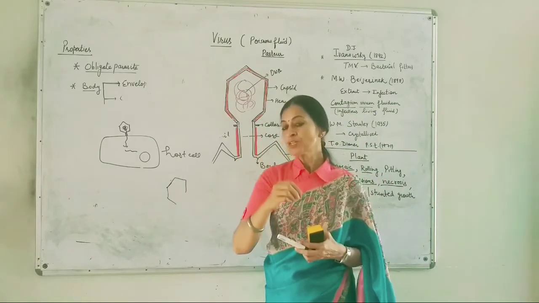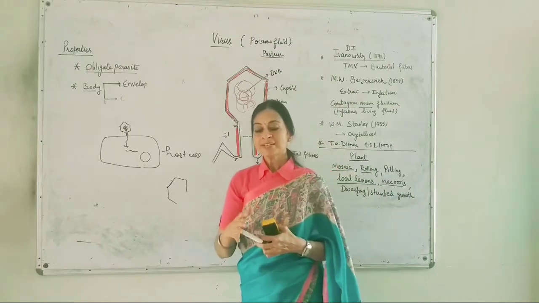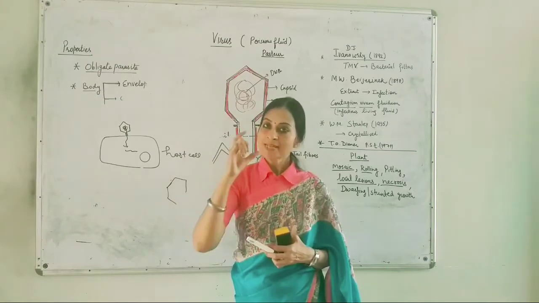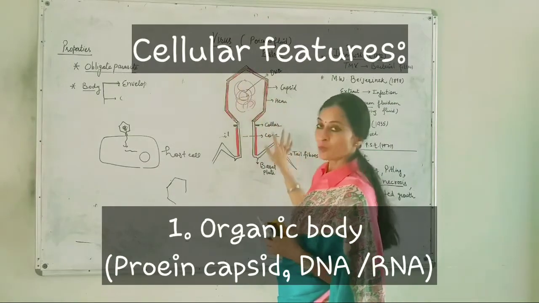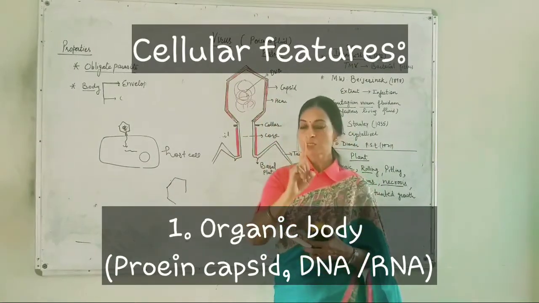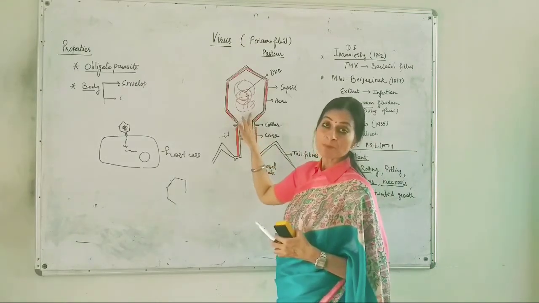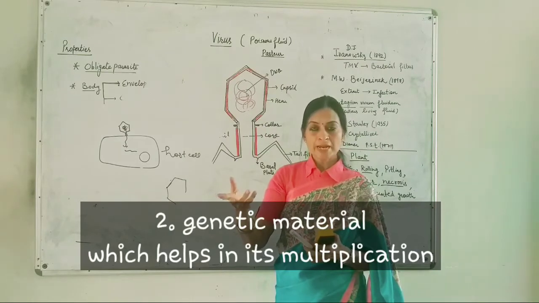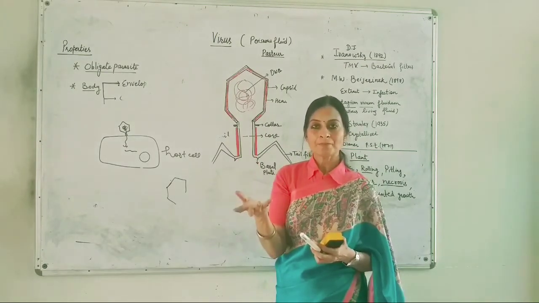So should we consider it living or non-living? Again, I am saying it is placed on the boundary of cellular and non-cellular. The cellular features are, you can see it has all the body made up of organic compounds. This is the first point. Second point, it has its own genetic material, DNA or RNA. This is the property of living organisms, that they have genetic material.